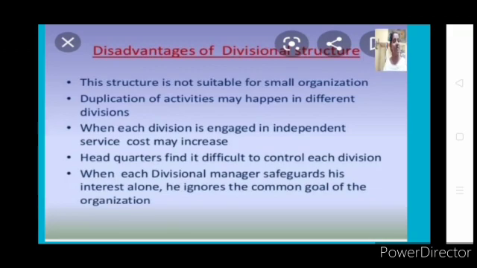But what happens in functional? I will be responsible only for one activity, not for the entire product. So if I hide something, someone can leak it out. That does not happen here, because everything will be under my control. Hence, the headquarters, or the ultimate people, will find it difficult to have control over each division. Last, when each divisional manager safeguards his interest alone, he ignores the common goal of the organization.